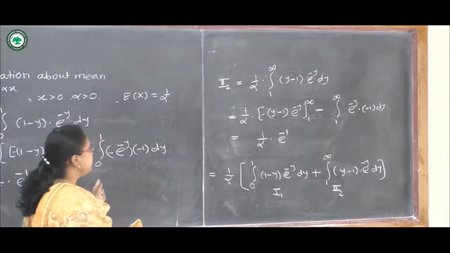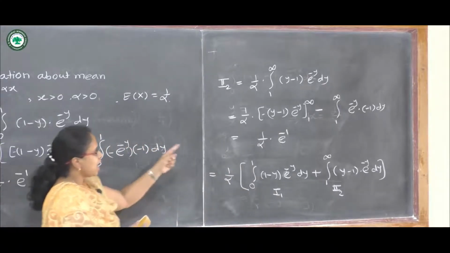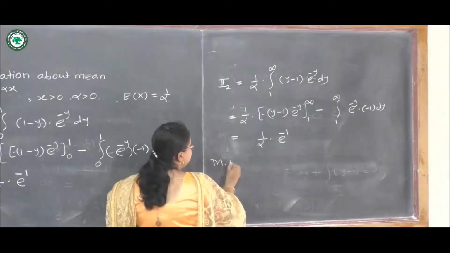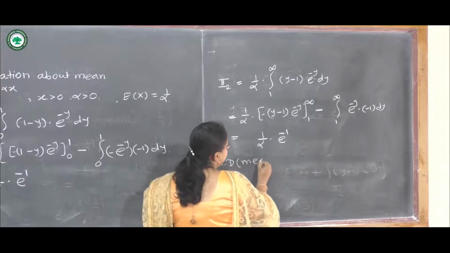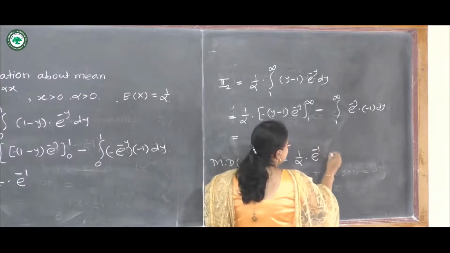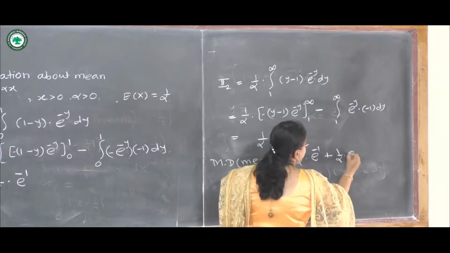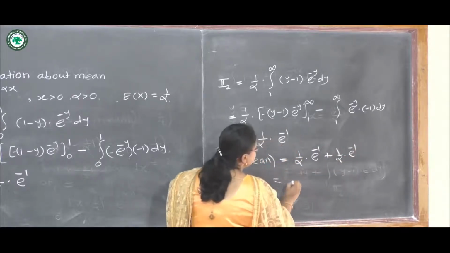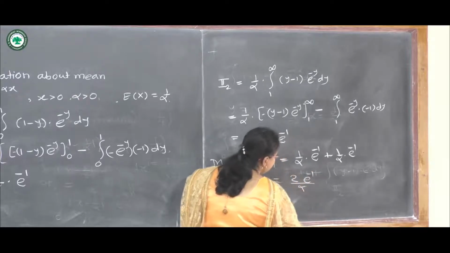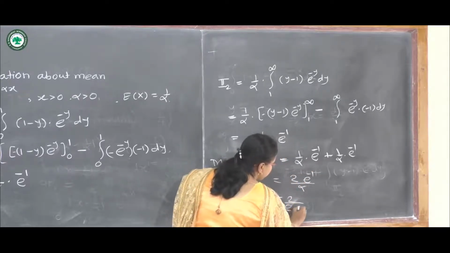So let us substitute the values of I1 and I2 in this equation. So we will have mean deviation about mean equals 1 upon alpha into e raised to minus 1 plus 1 upon alpha into e raised to minus 1, which is 2 times e raised to minus 1 upon alpha, that is 2 upon e alpha.